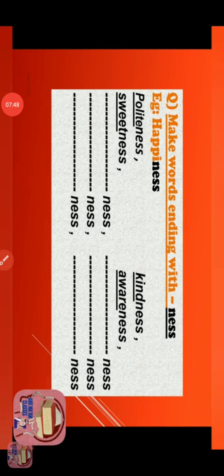Now here make words ending with ness. For example, happiness. Here we have given some examples, that is politeness, kindness, sweetness, awareness. In this type, you just have to make the word using ness. For example, cleanliness. You can also write cleanliness. So in this type you have to fill in these blanks.